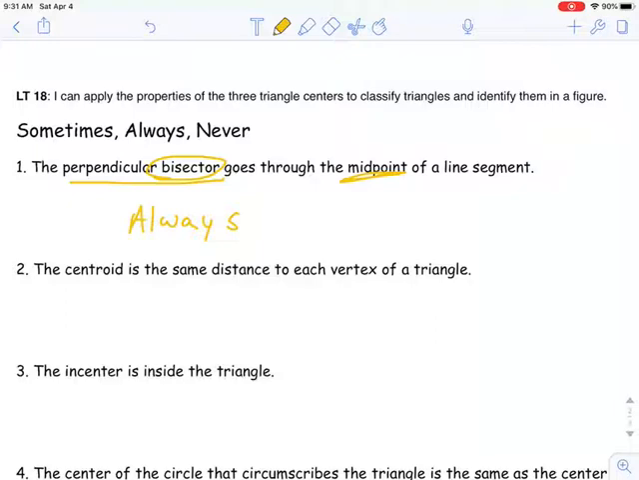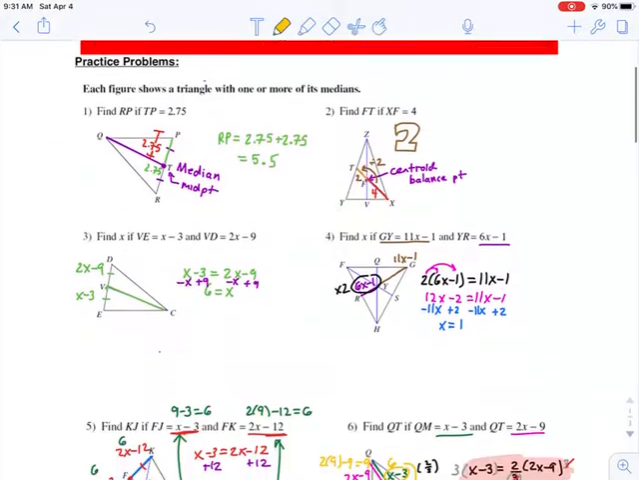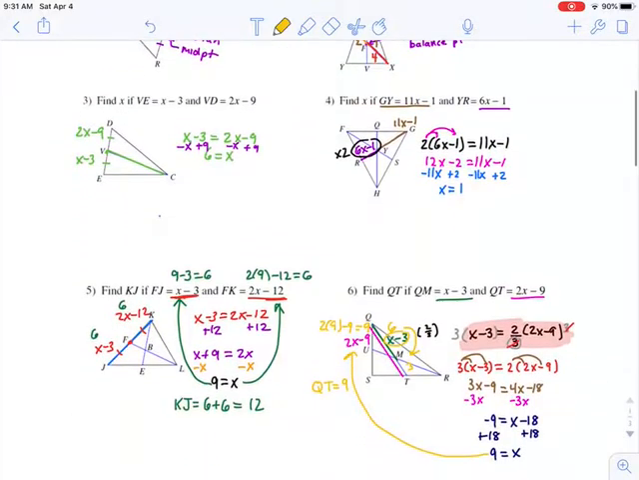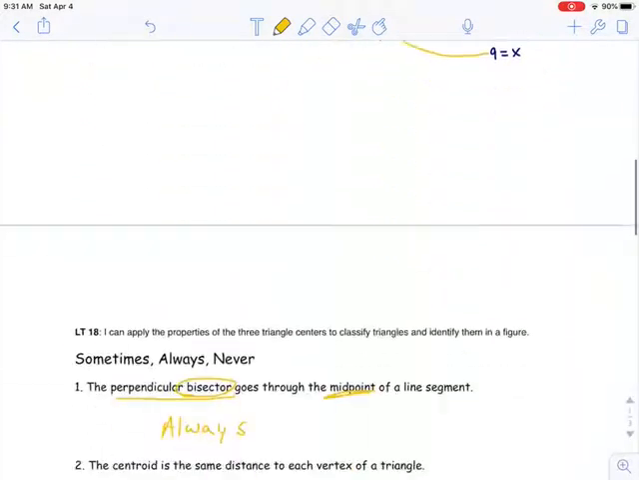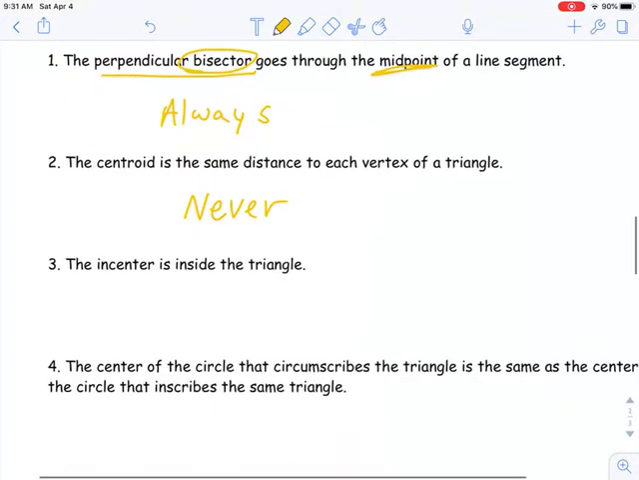All right. Number two, the centroid is the same distance to each vertex of a triangle. This is never true. And if you need proof, it's all these relationships we've had up here about being 1/3 and 2/3 and the whole length, half and double, so on and so forth. Stuff we've been talking about in the last few videos of the guided notes.